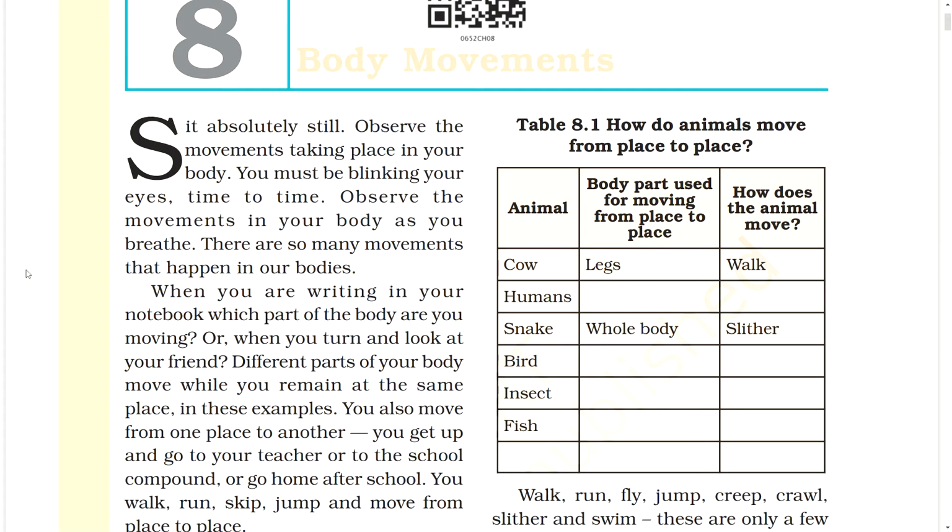Table. How do animals move from place to place? Animal, body part used for moving from place to place, how does the animal move? Cow, legs, walk. Human, snake, whole body, slither, bird, insect, fish. Do this and comment this.